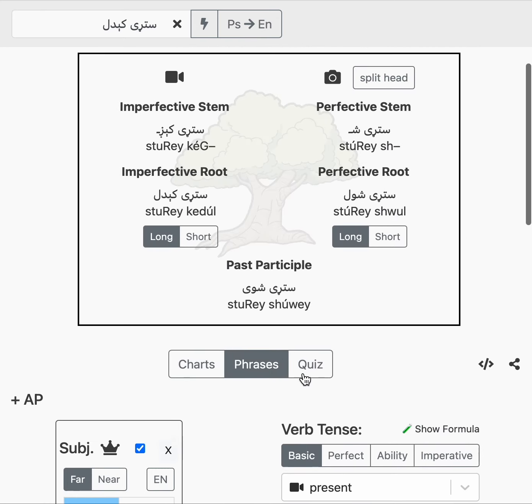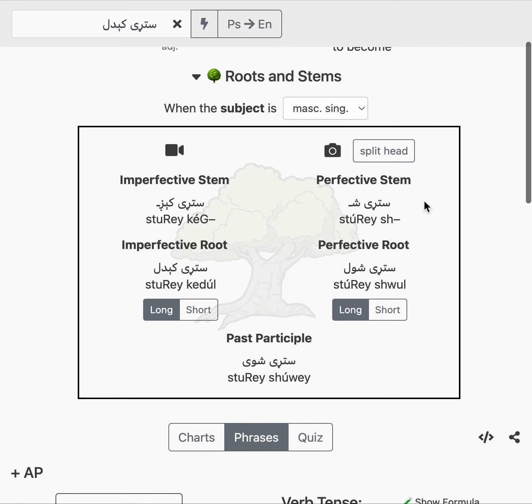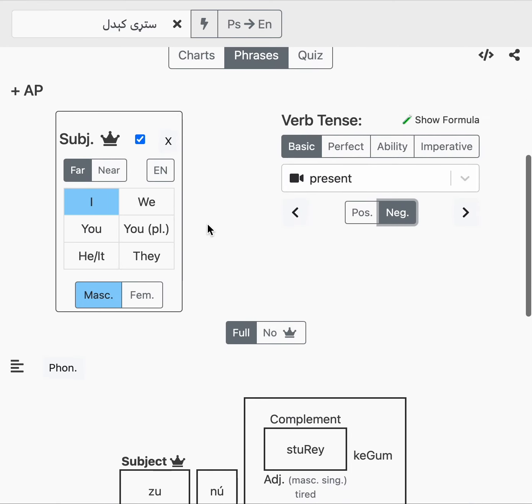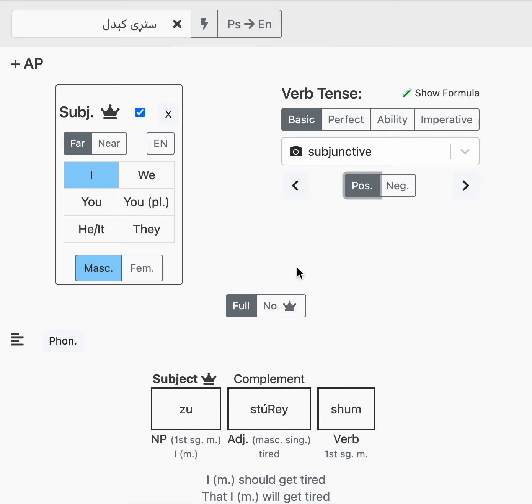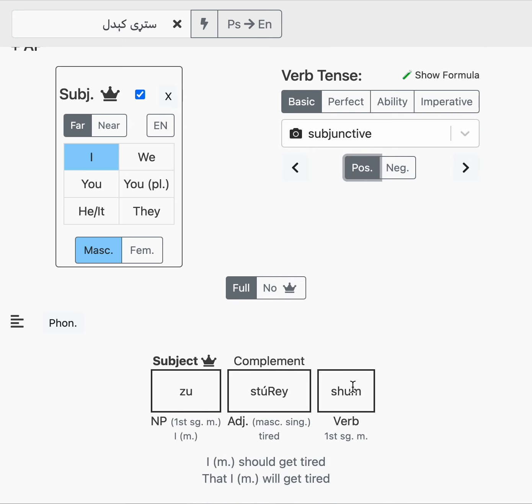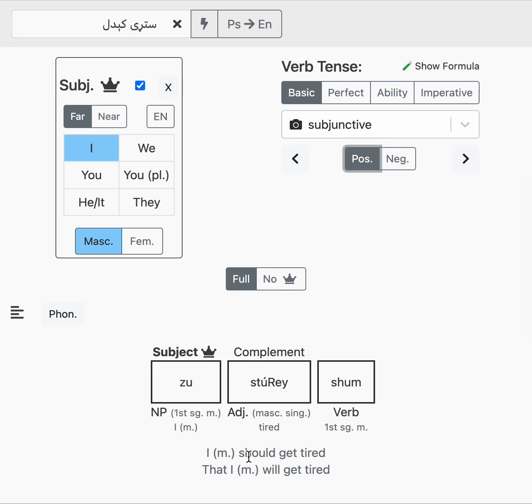But it's not when we use the perfective side. So if we were to say something with the subjunctive, then it changes. Then it's zastarisham. So it's like I should get tired, I will get tired. So zastarisham, then here we have two blocks.